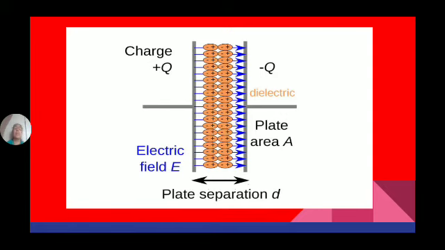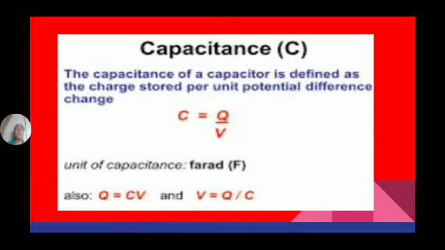So C equals Q by V. The capacitance of a capacitor is defined as the charge stored per unit potential difference, the charge stored for unit potential difference. Its value is measured in farads.